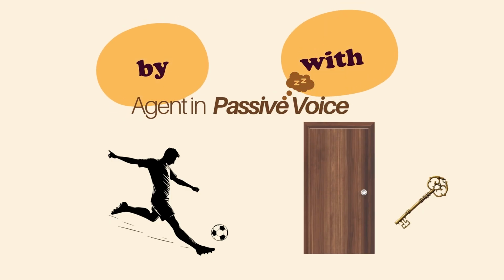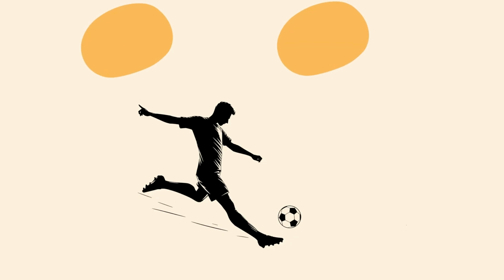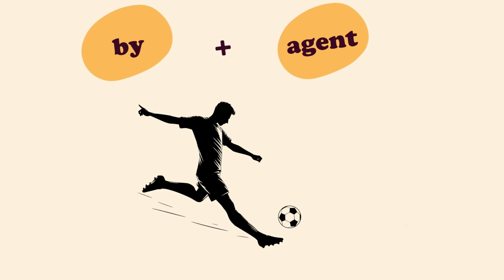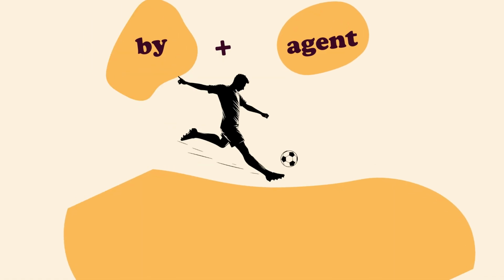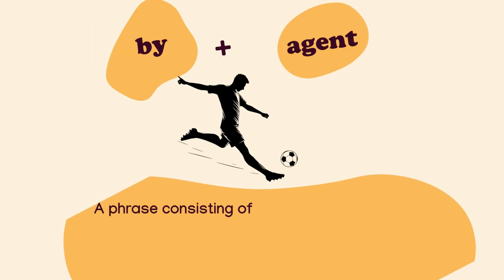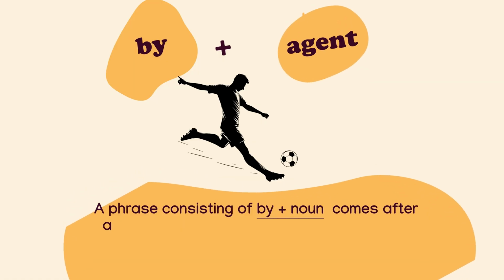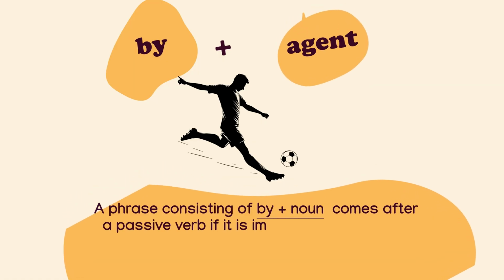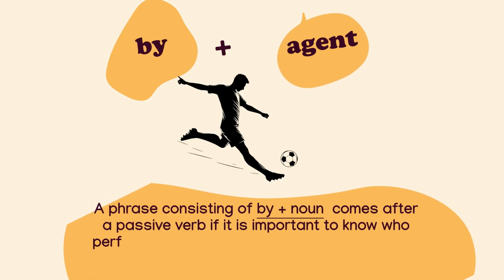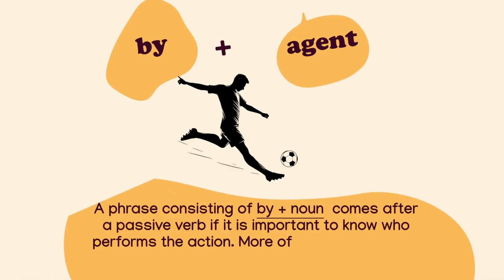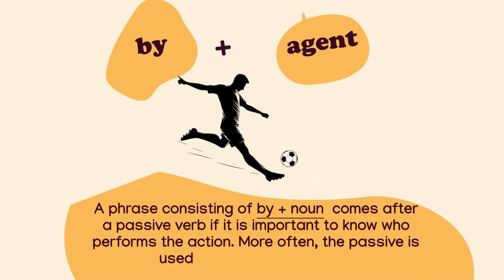Agent in passive voice. A phrase consisting of by plus noun comes after a passive verb if it is important to know who performs the action. More often, the passive is used without the by phrase.